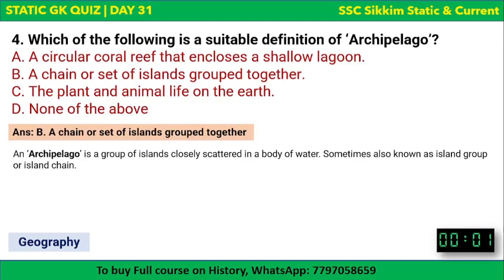It's a group of islands closely scattered in a body of water. Sometimes it is also known as an island group or island chain. And we also discussed in one of the previous sessions that the largest archipelago in the world is Indonesia. Right? We had already done this.